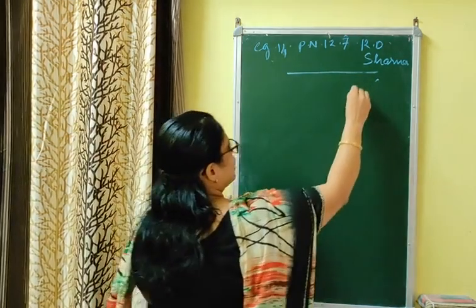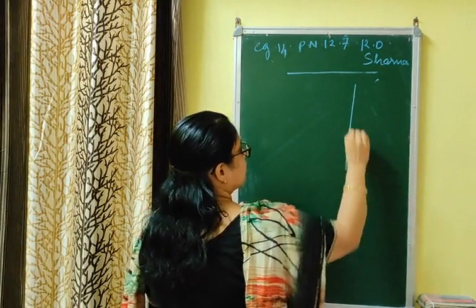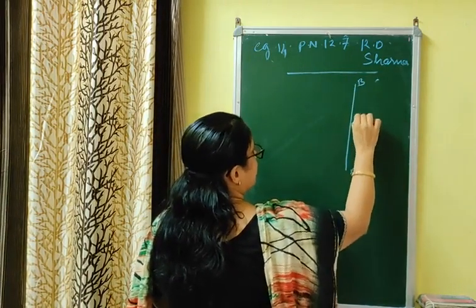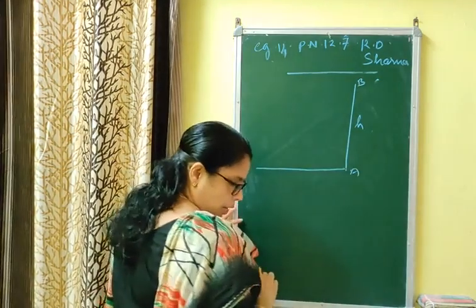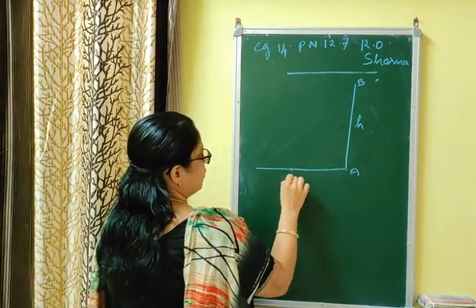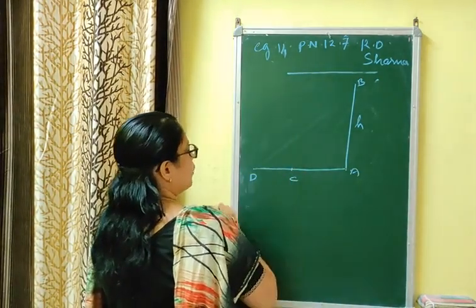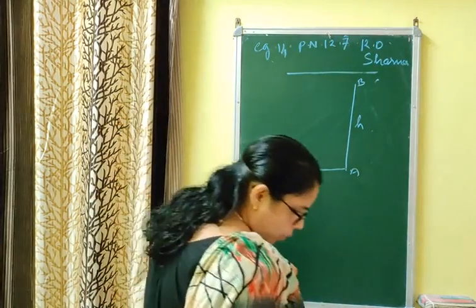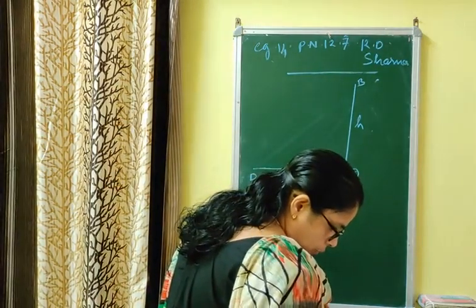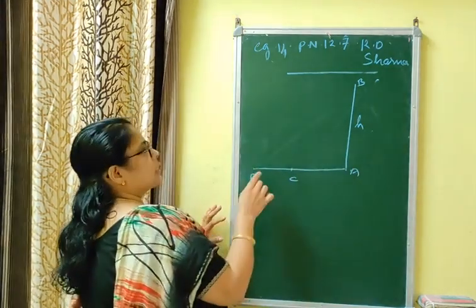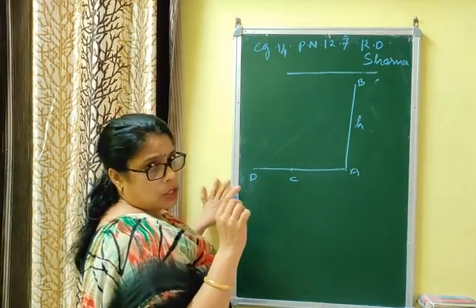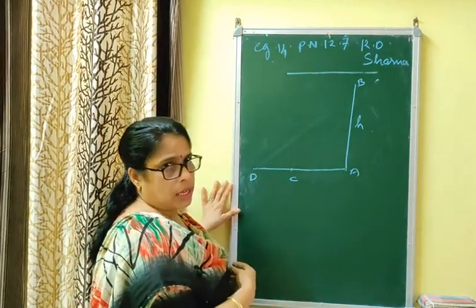That means आपको tower दे रखा है. Let AB be the tower of height. Height पूछा गया, you can assume it as h. There are 2 points on the level ground. One point you can take as C, other point you can take as D. You are given that from a point on the level ground, the angle of elevation of the vertical tower is found to be such that tangent of the angle is 5 by 12. Tangent means the tan ratio.